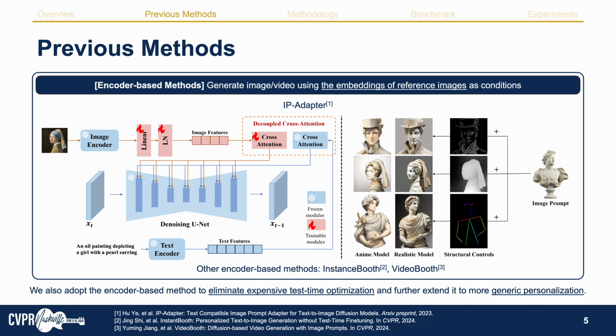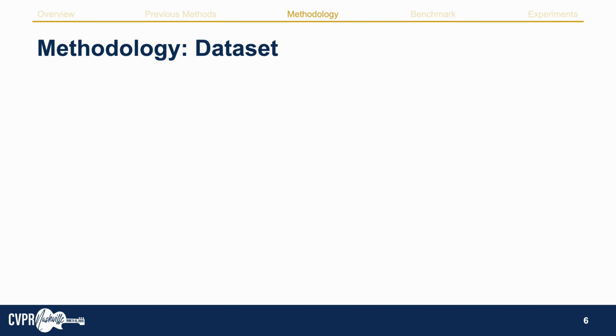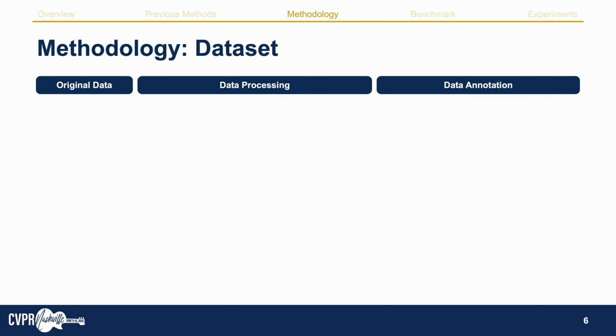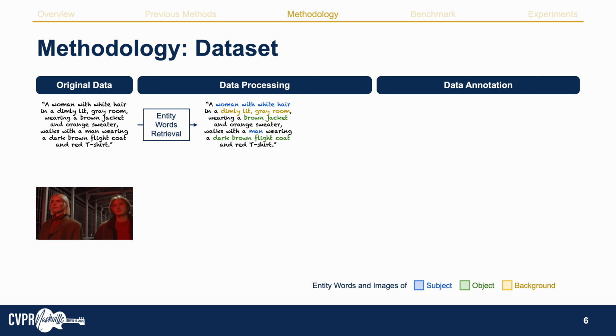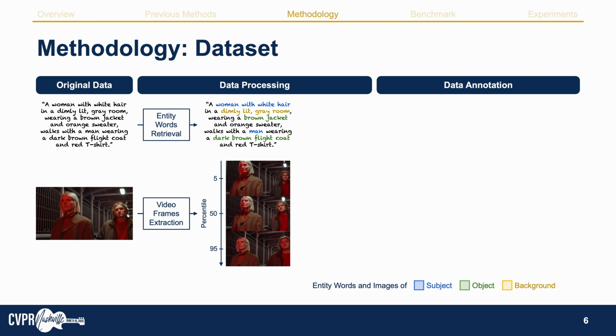To learn multi-subject personalization, the dataset is one main challenge. In this work, we introduce an automatic pipeline to collect a large-scale dataset for personalization. We construct our training dataset upon video and caption pairs. In the first step, we use a large language model to identify 3 categories of entity words from the caption, including subjects, objects, and background. In the meanwhile, we extract 3 video frames from the beginning, middle, and end of the video in order to capture the subjects or objects with different poses, facial expressions, and lighting conditions.